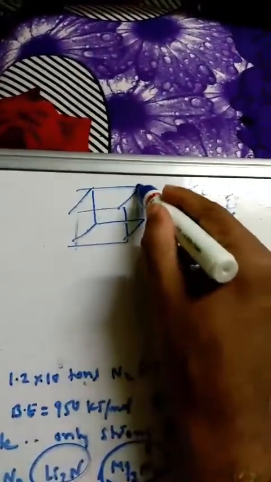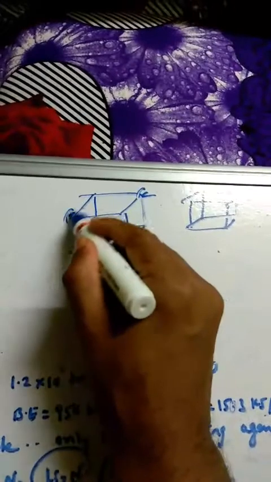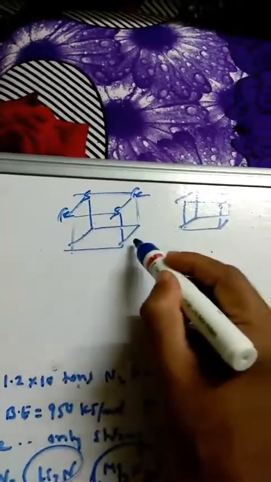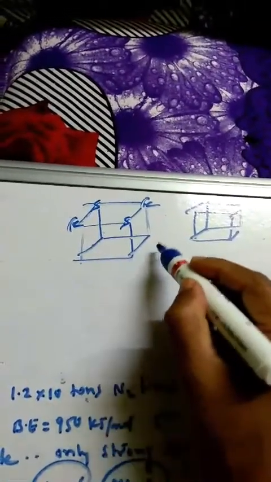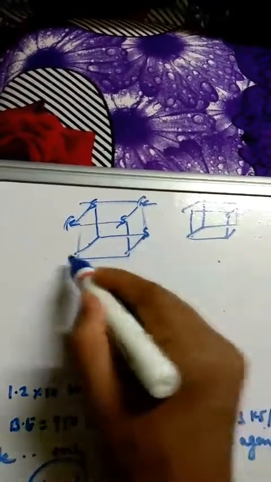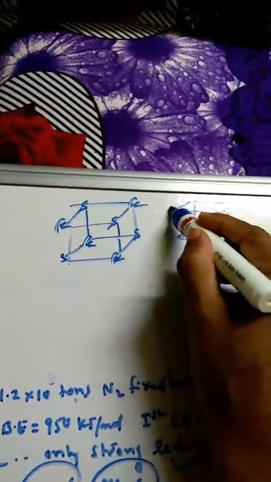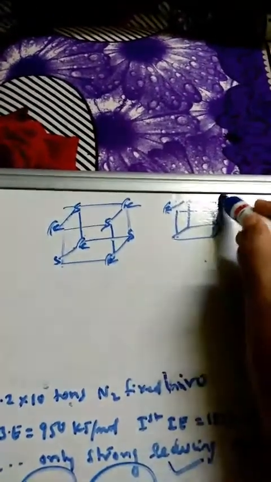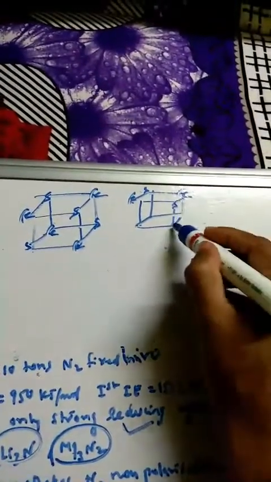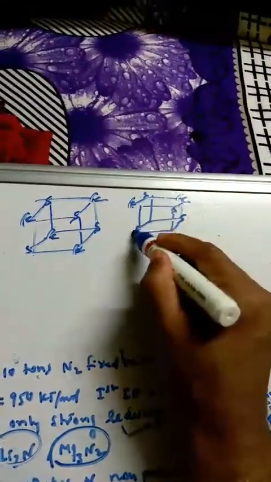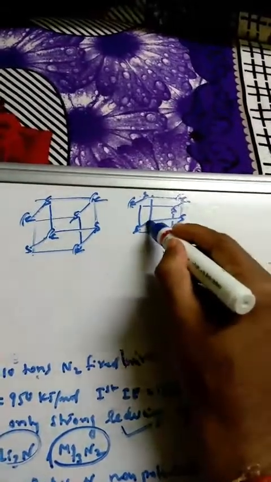As we have done here, on 2 corners Fe, Fe we have already learned. So you can do it here like this, then here Fe, then S, S, Fe, Fe. Similarly here also Fe, corner you can take Fe, S, S. Then here also S, S, Fe, Fe.